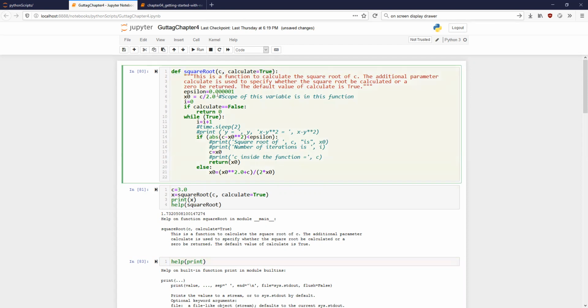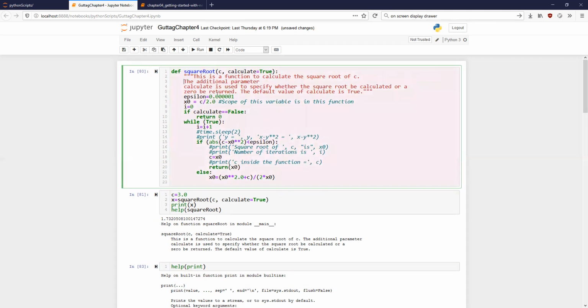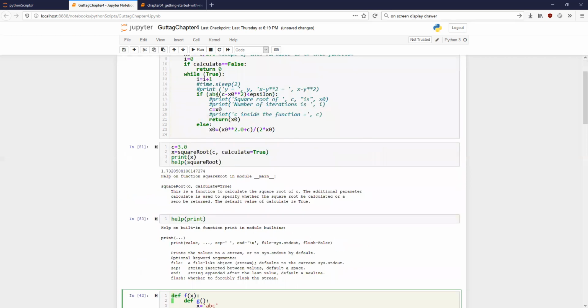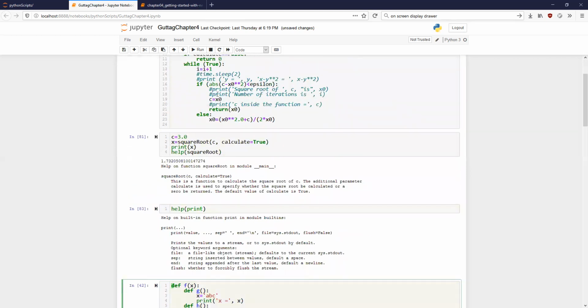So you have three double quotes on one side and three double quotes on the other side, and you can include whatever you want to write here. Let us see if we can press enter, and then I'm asking for help on square root.